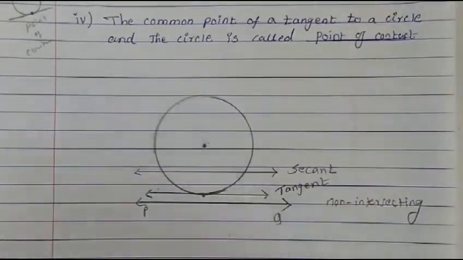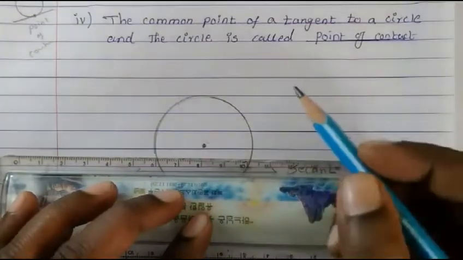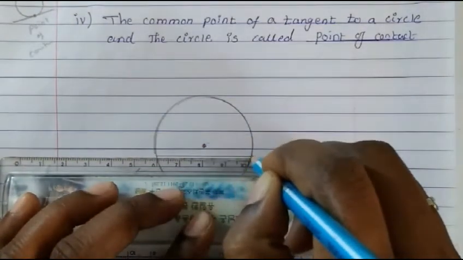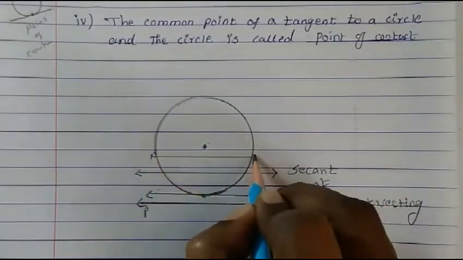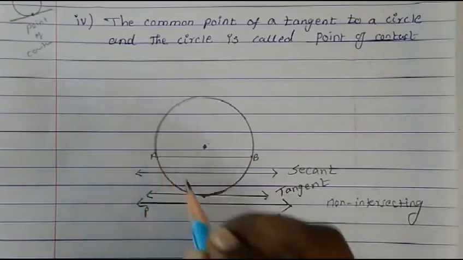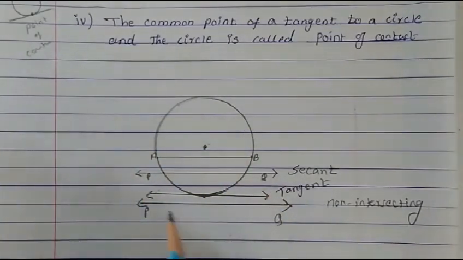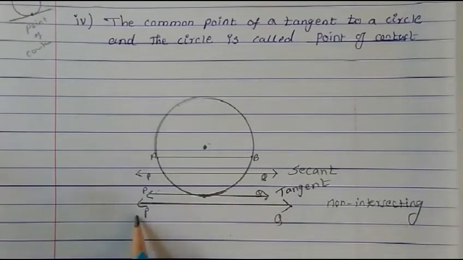Now a little more, and within the circle, this is A, this is B, these 2 points, this is PQ. So when it is not touching the circle, non-intersecting. When it is touching at one point, tangent.